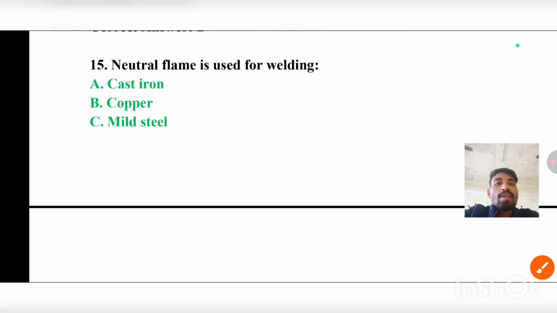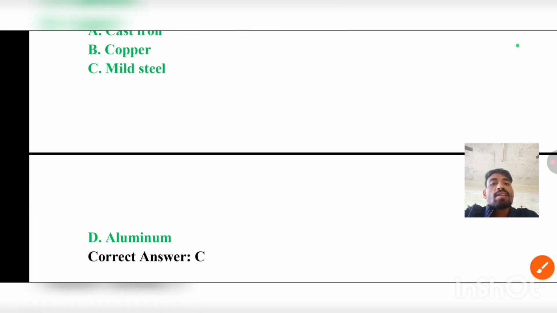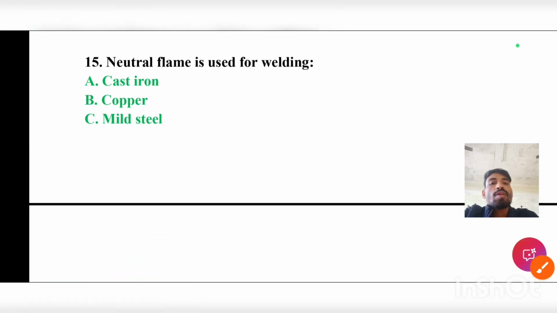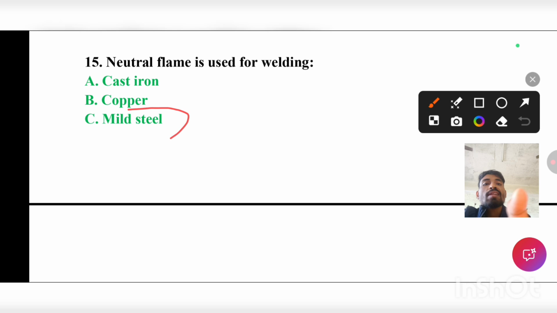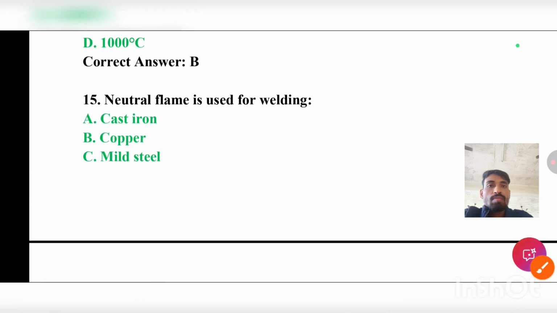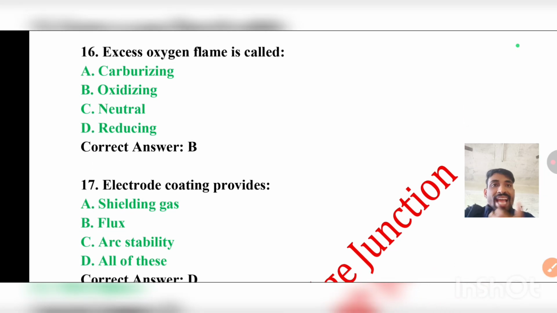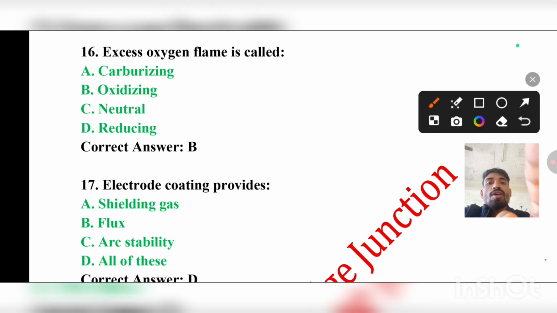Question number 15: Neutral flame is used for welding cast iron, copper, mild steel, or aluminum. The correct answer will be C, that is mild steel. Question number 16: Excess oxygen flame is called carburizing, oxidizing, neutral, or reducing. The correct answer will be oxidizing.